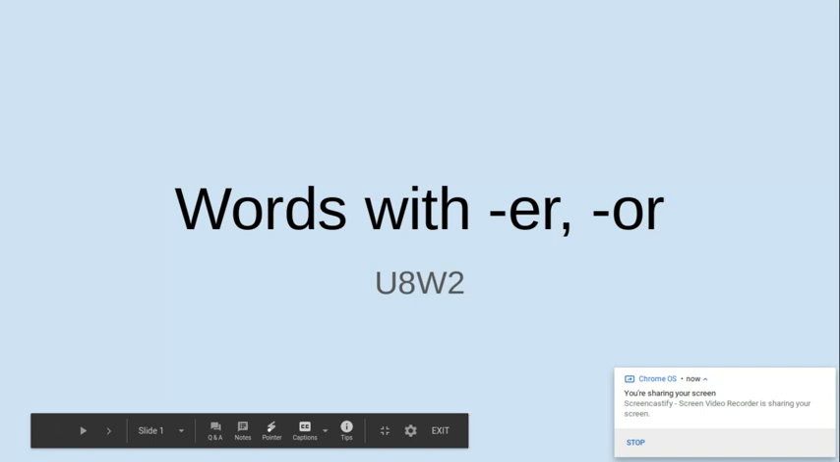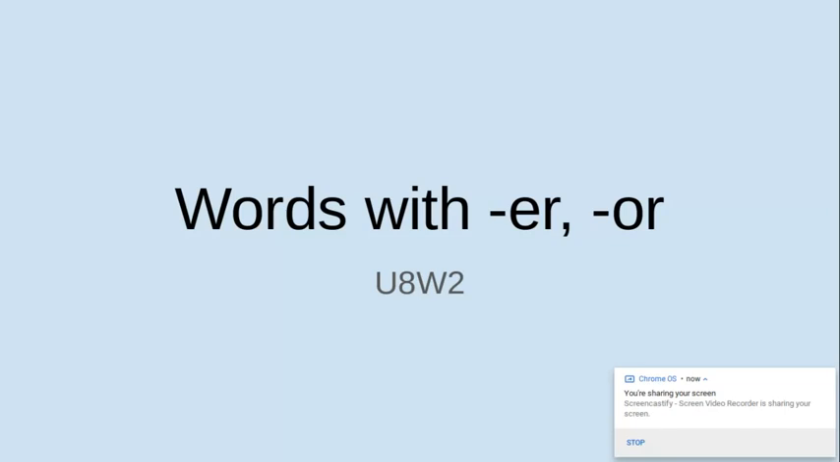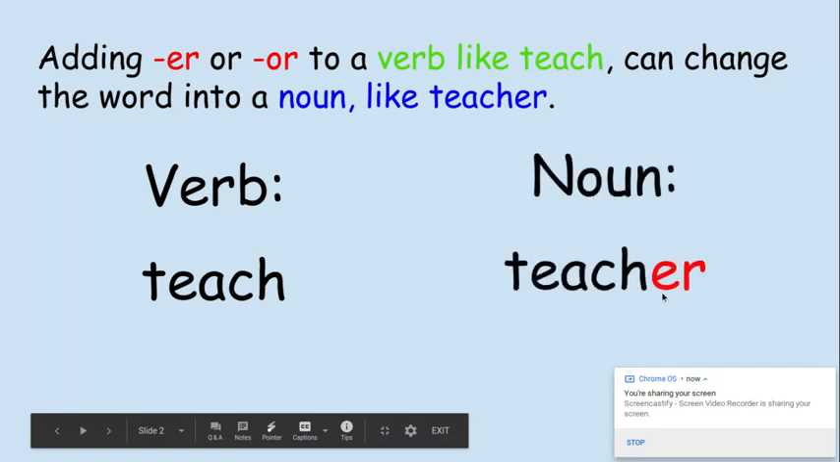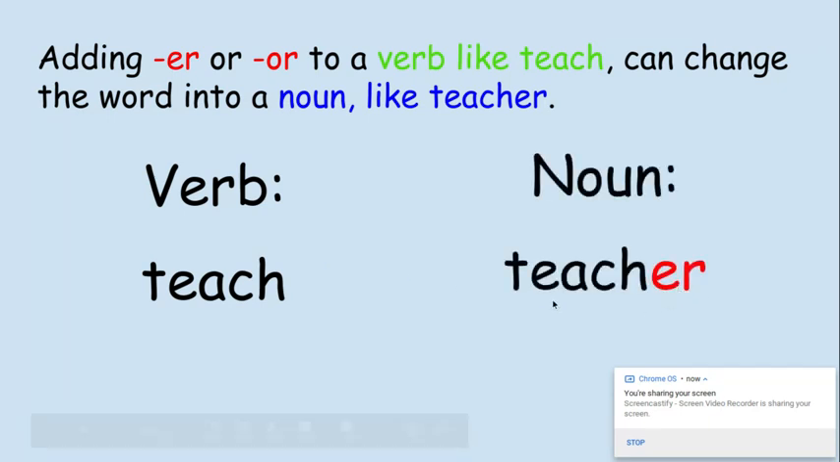Unit 8, Week 2. Words with ER or OR. Adding ER or OR to a verb like teach can change the word into a noun like teacher. So we have the verb, which is an action, teach. By adding ER as a suffix to the verb teach, we change it into a noun, which is a person, place, or thing. In this case, a person, someone who teaches is a teacher.